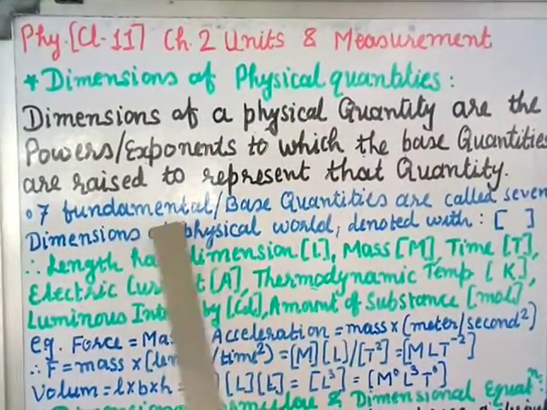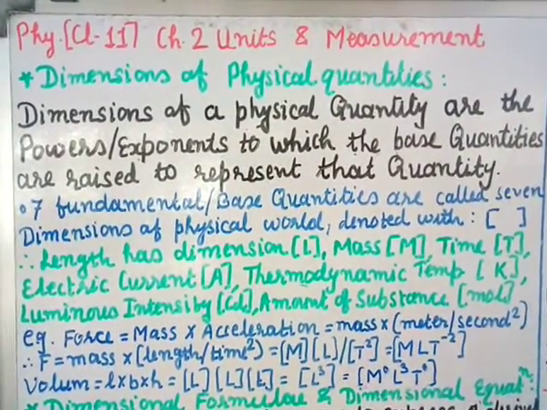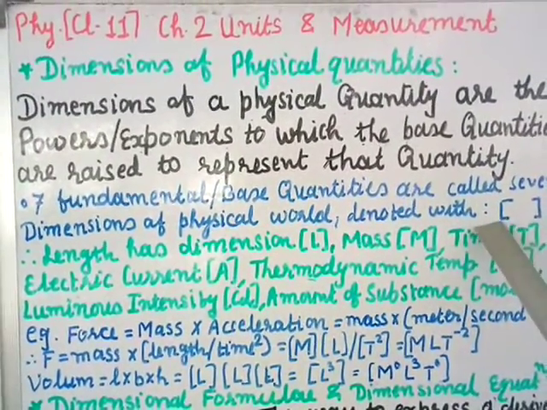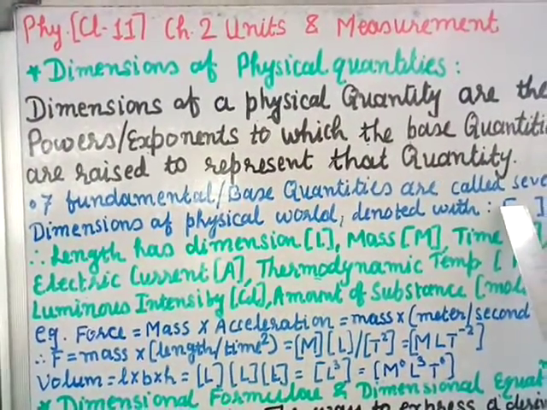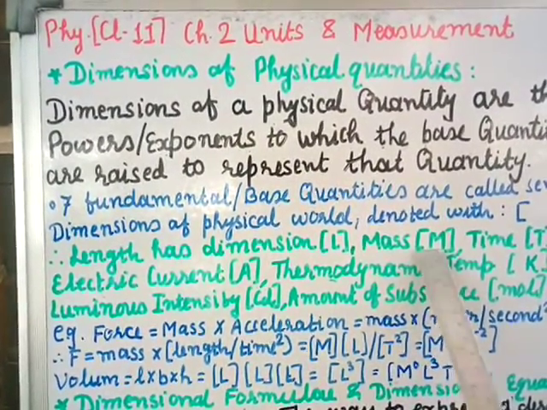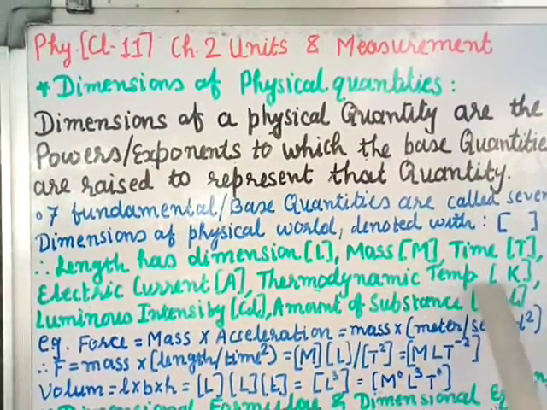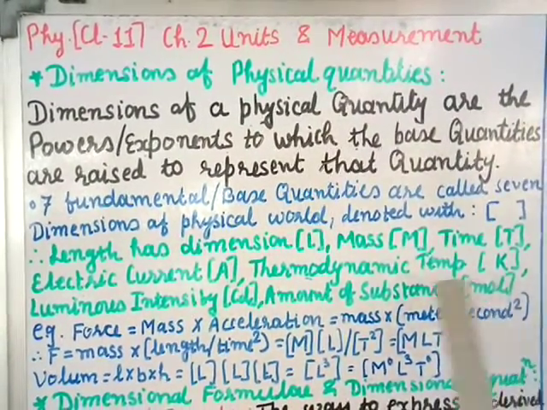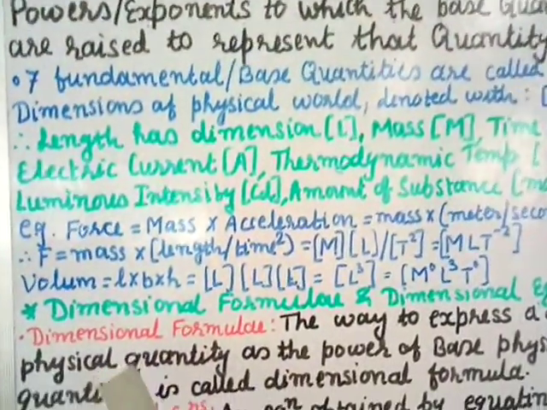The 7 fundamental or base quantities are called the 7 dimensions of the physical world, denoted with a square bracket. The 7 fundamental and base quantities we have done in the SI system of units. They are called the dimensions of the physical world, and we write them in square brackets. So we write inside the square bracket the 7 fundamental quantities. Length has dimension L, mass has dimension M, time T, electric current A, thermodynamic temperature K, luminous intensity CD, amount of substance mole. So these are the 7 fundamental quantities.